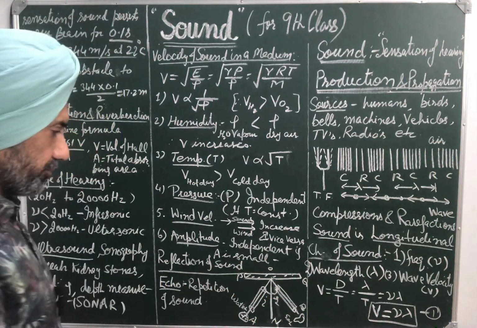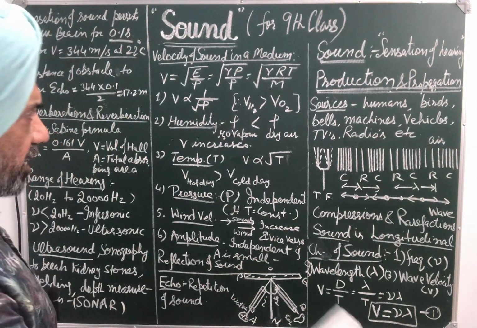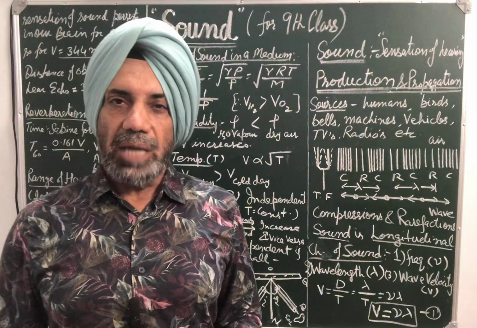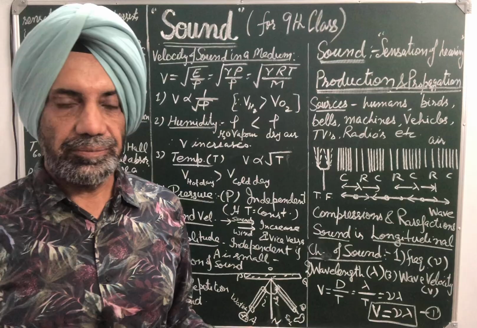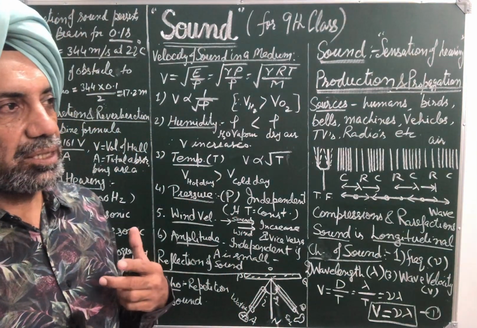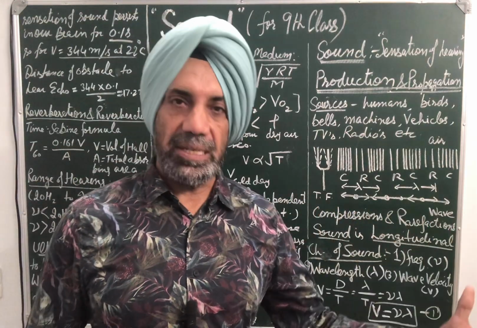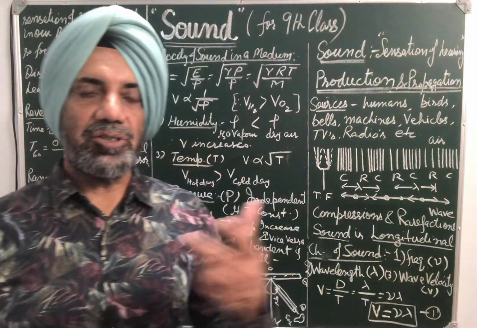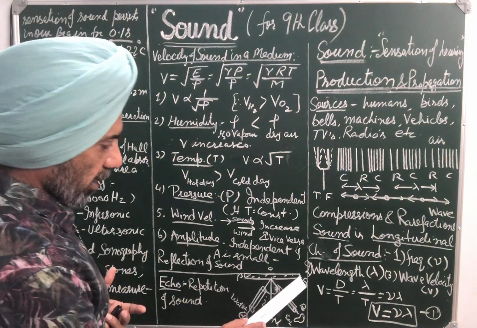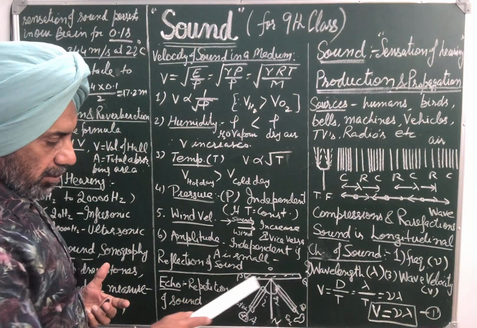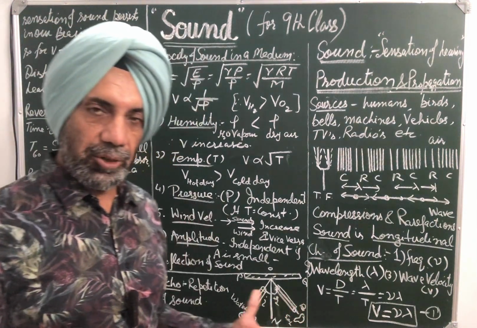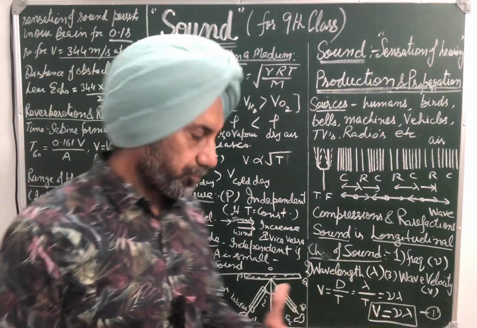Now, reflection of sound. Sound obeys the laws of reflection as that of light. That is, when sound strikes a hard and smooth surface, it is reflected back into the same medium. This can be proved by a simple experiment. We take PQ as the hard and smooth surface, because for reflection a smooth surface is needed.